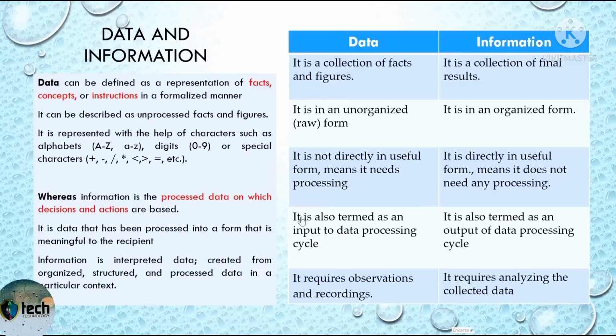The next point is data. We can term data as an input for the data processing cycle, and when it comes to information, the information will be the output of the data processing cycle. The last one is, in order to get raw facts or figures, we need to observe or record from the environment. When it comes to information, we just need to analyze the collected data.